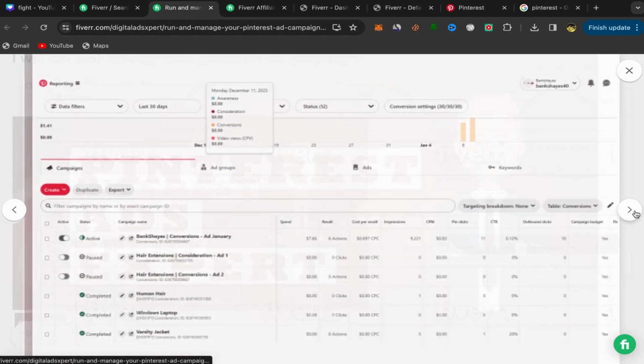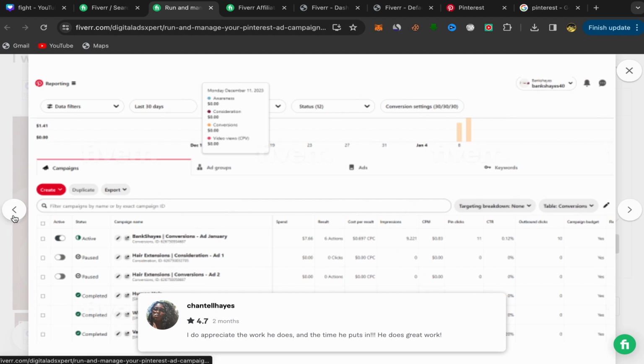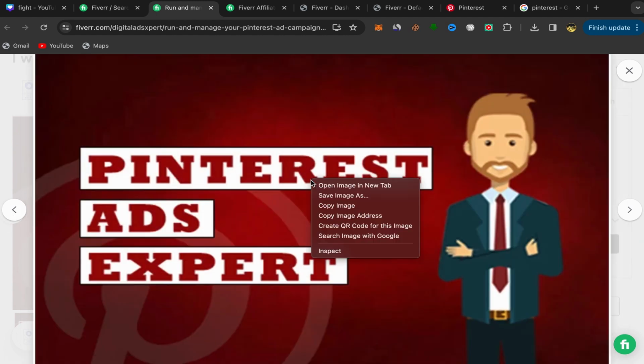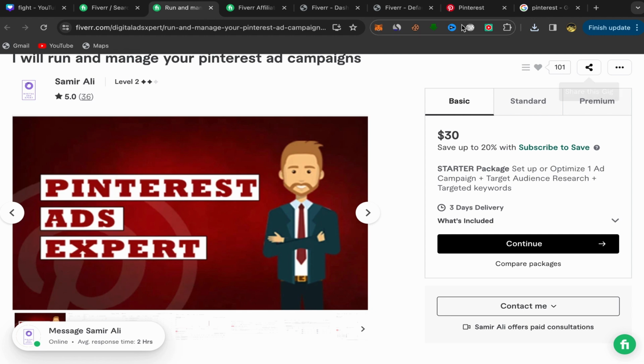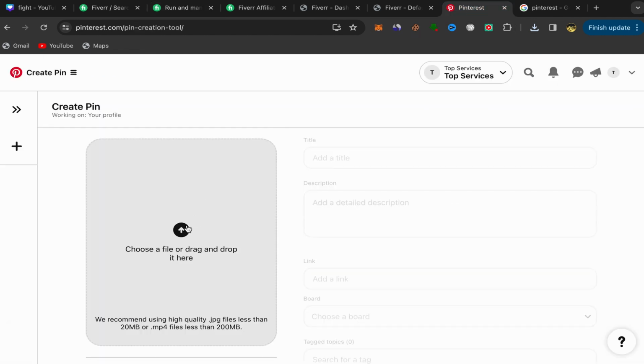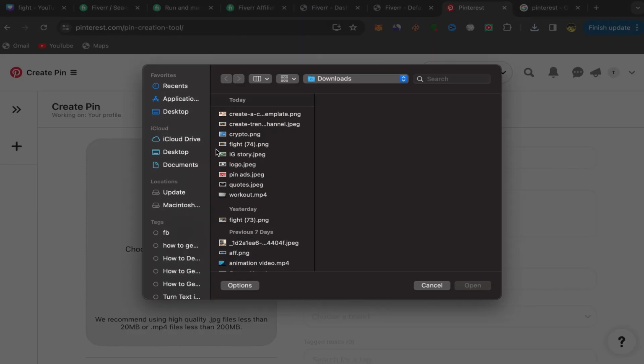Let's see if we can find a good picture. Double click, and click on save image. Save this picture to your laptop. I'm going to name it ads Pinterest, for example.